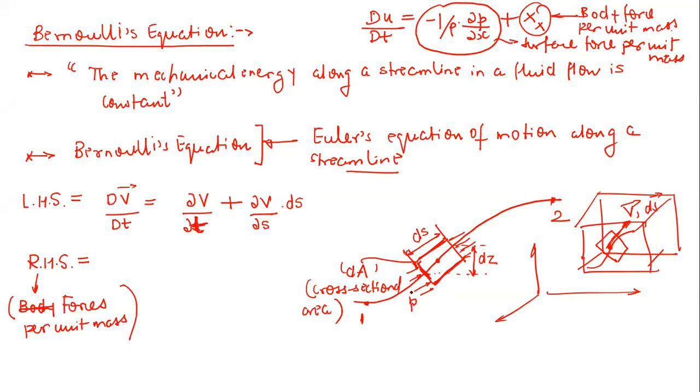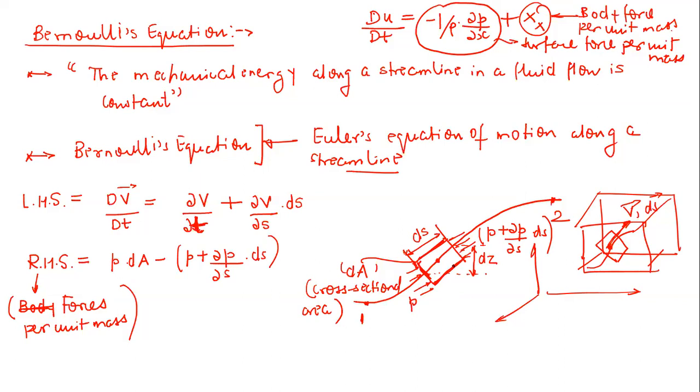First of all, this is the pressure P that is going to act on this cross section of the element. So it will be PdA minus, on this side, P plus delta P by delta S into ds, times dA. Now a very important thing here.